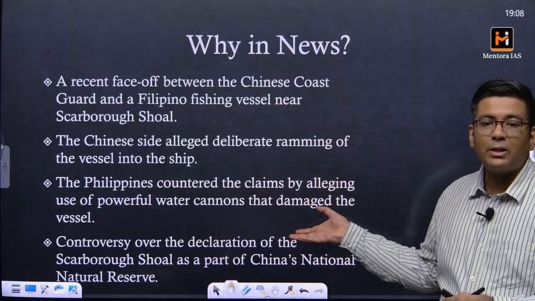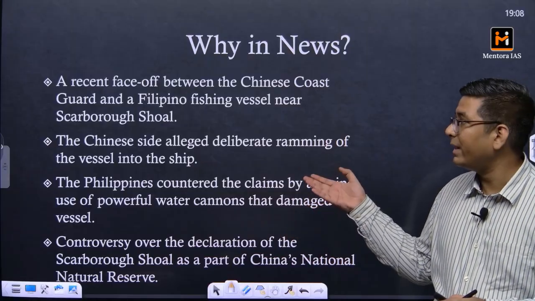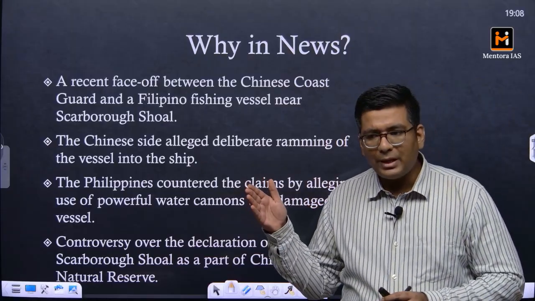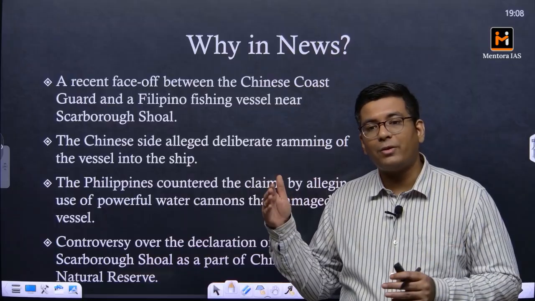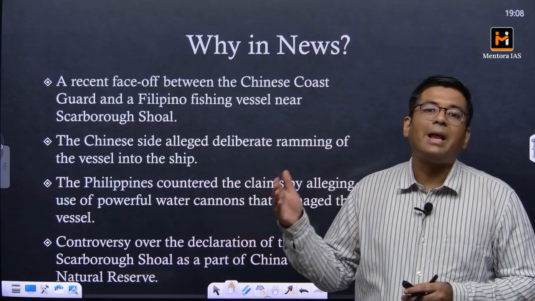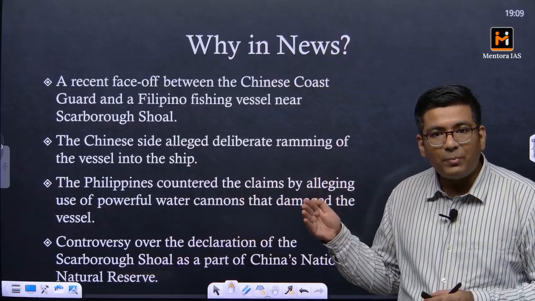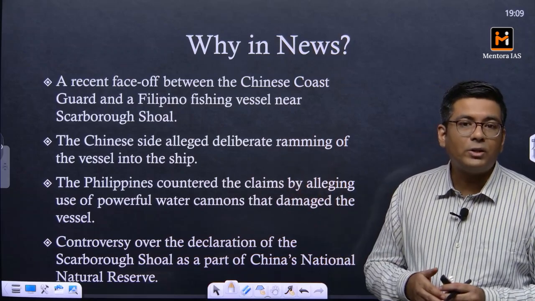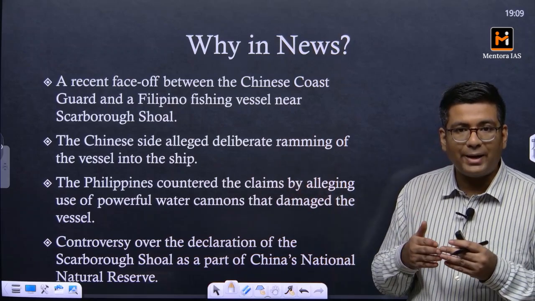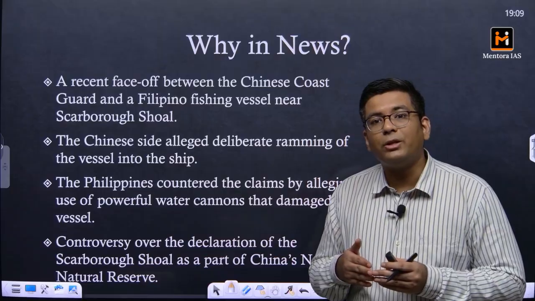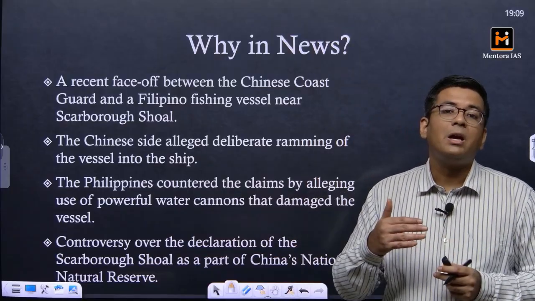This particular news is based upon a collision between two ships, one belonging to the Chinese Coast Guard and the other to a Philippine fishing trawler. They both collided, and because of this collision, both countries blamed each other.